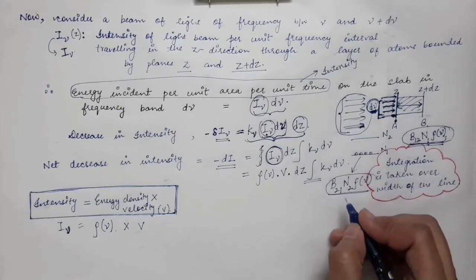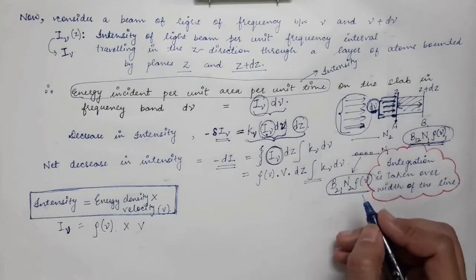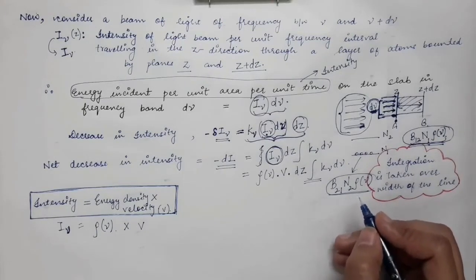So what will be the net rate of absorption?